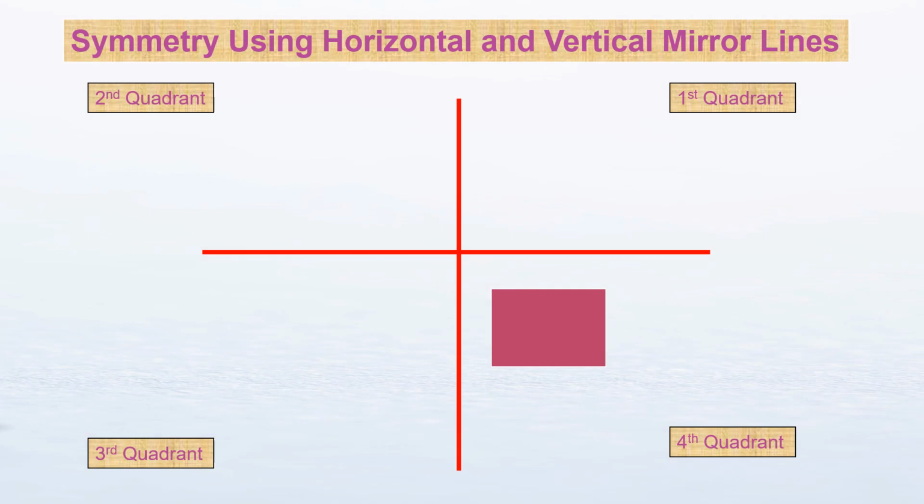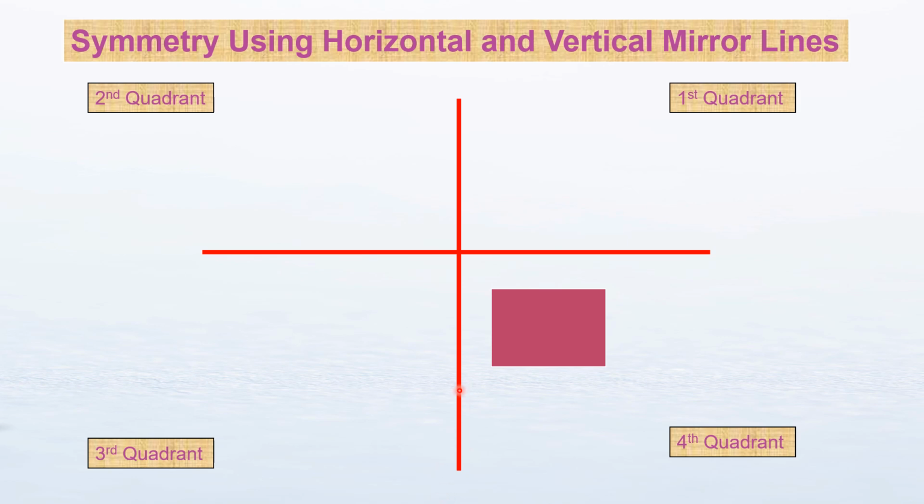Now let's talk about symmetry using horizontal and vertical mirror lines. Now you will have some questions related to horizontal and vertical mirror lines. Now what is that? Obviously horizontal means which is along this line, okay, and vertical is this standing line. Horizontal is a sleeping line that you used to say in class 1 or 2, right? So sleeping line is horizontal line and standing line is vertical line. Now when the mirror is placed horizontally and when the mirror is placed vertically, then what changes we will have in figures?